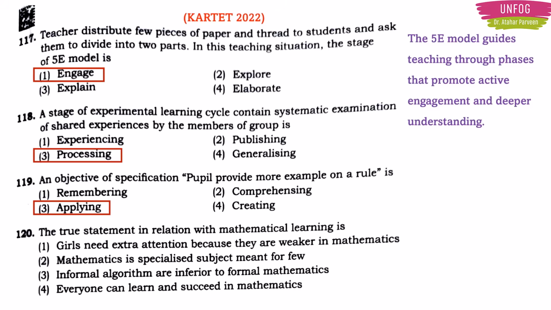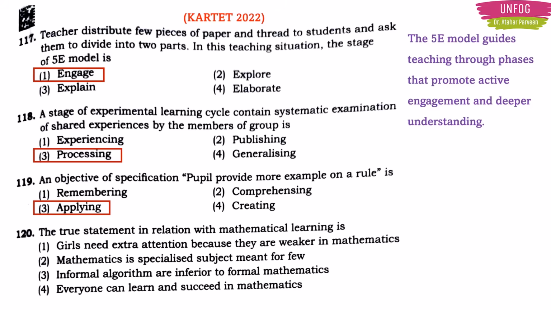Next question. The true statement in relation with mathematical learning is. You need to read the options very carefully in this type of question. Girls need extra attention because they are weaker in mathematics. Is it true? No, it is wrong. Mathematics is a specialized subject meant for few.